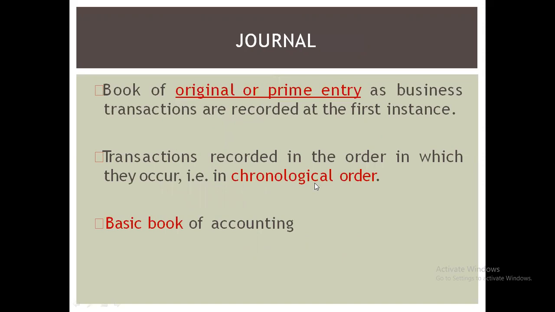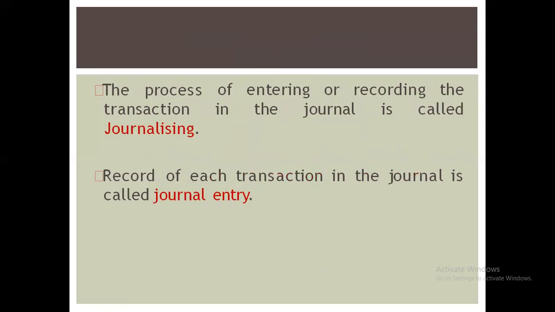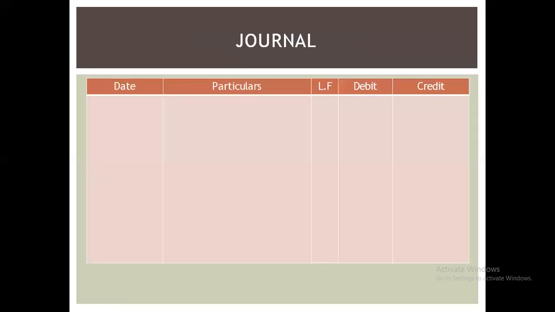What do you mean by journal? Basically, journal is a book of original or primary entry, as business transactions are recorded at the first instance. Transactions are recorded in the order in which they occur. That means when the transactions occur, they are recorded in that order only. It's in chronological order. It's also known as the basic book of accounting. The process of entering and recording a transaction is known as journalizing. Record of each transaction in the journal is called a journal entry.